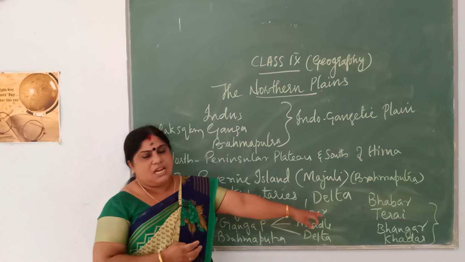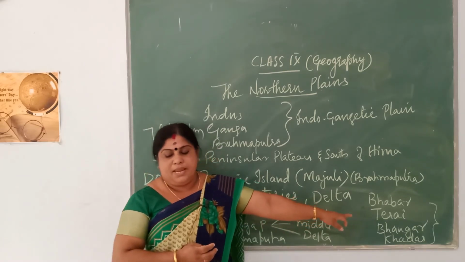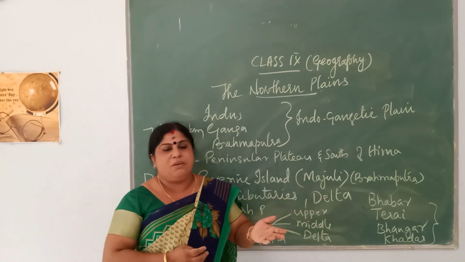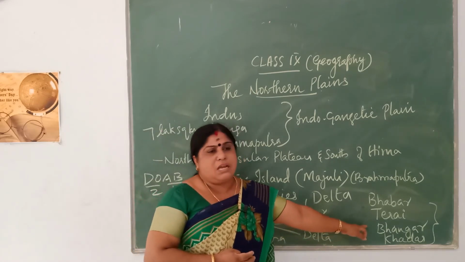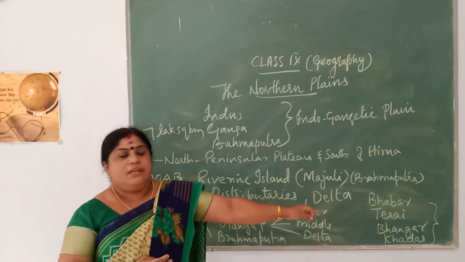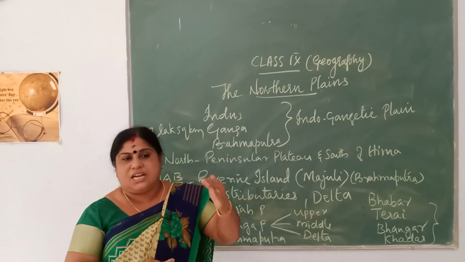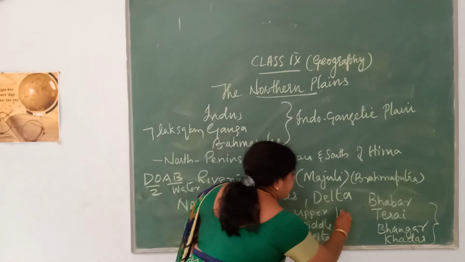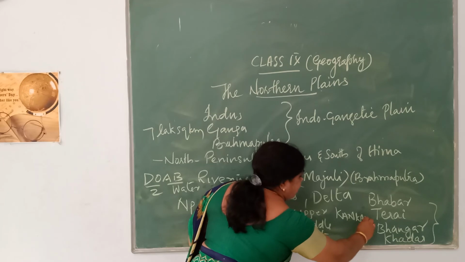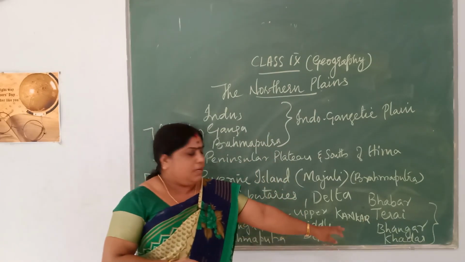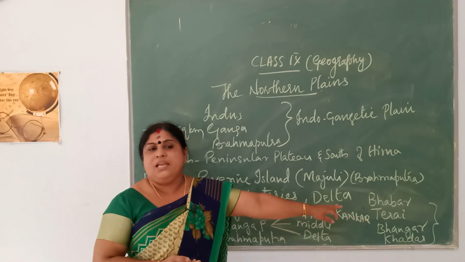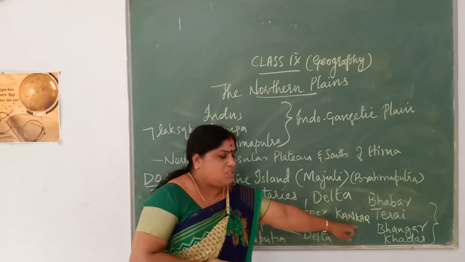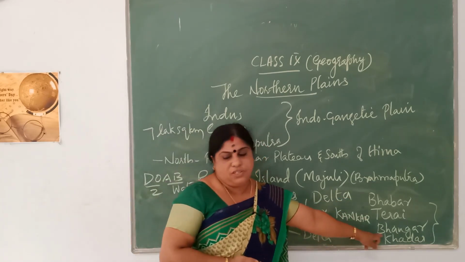Now next one is the Bangar. Bangar occupies the largest portion of the northern plains, and it consists of older alluvium. When you learned about the types of soil, you had learned about older alluvium and new alluvium. So Bangar is composed of old alluvial soil, and this feature creates a terrace-like structure which is rich in calcareous deposits, and in India you call it Kankar, K-A-N-K-A-R. This is related to Bangar, and it lies above the floodplains of the rivers. It is found much higher than the floodplains of the rivers. That means the Bangar.